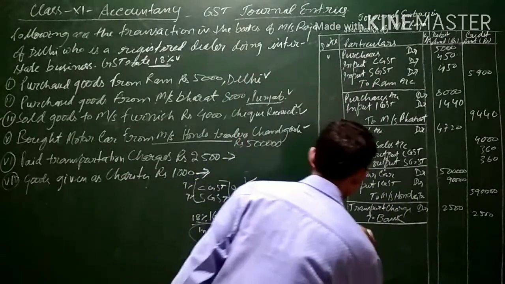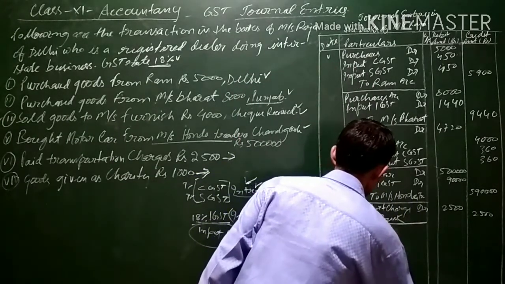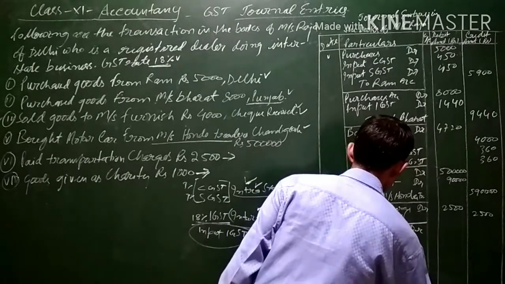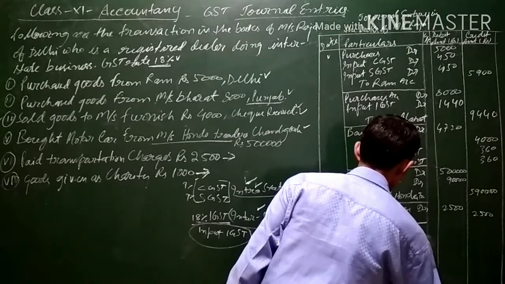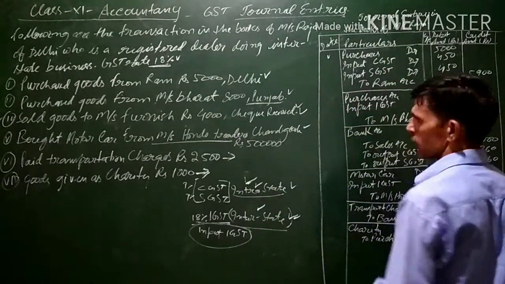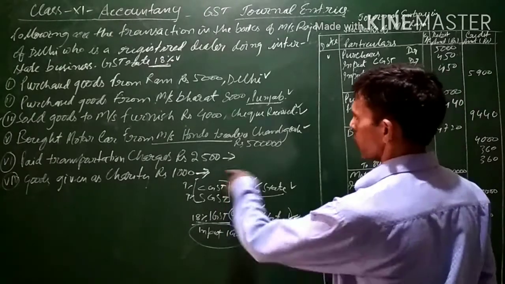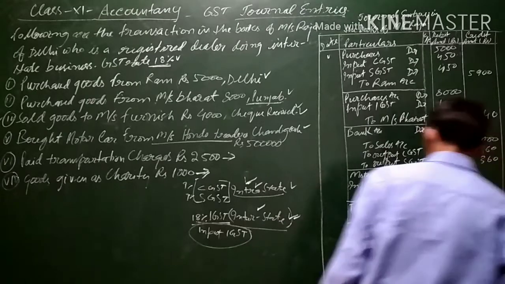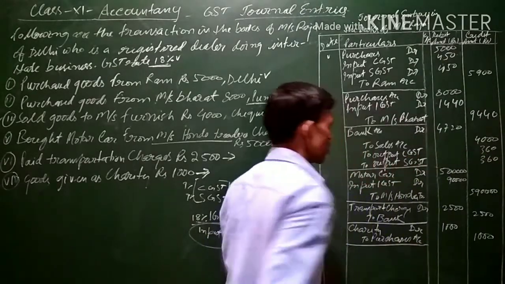Similarly, for goods given as charity, since charity is being given, charity is an expense for us. Charity account will be debited and purchases account will be credited because the goods being given are from the goods which have been purchased. Amount will be 1,000. Now this is the general entry regarding GST.